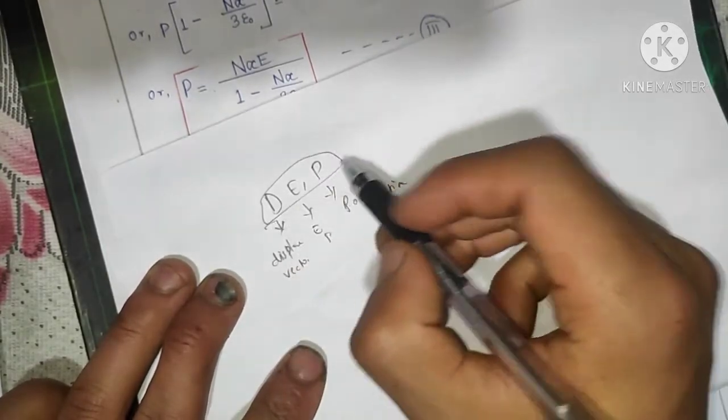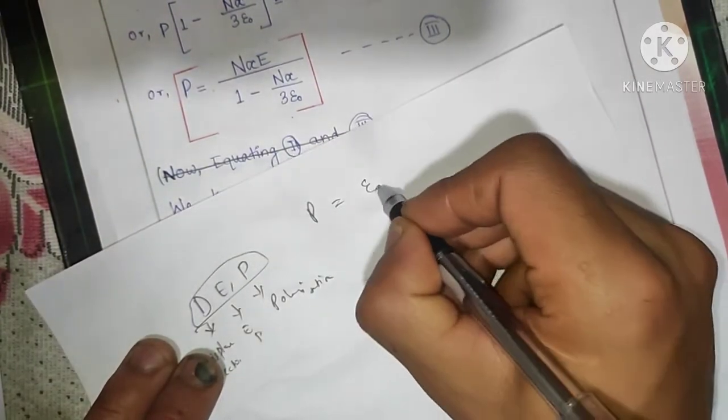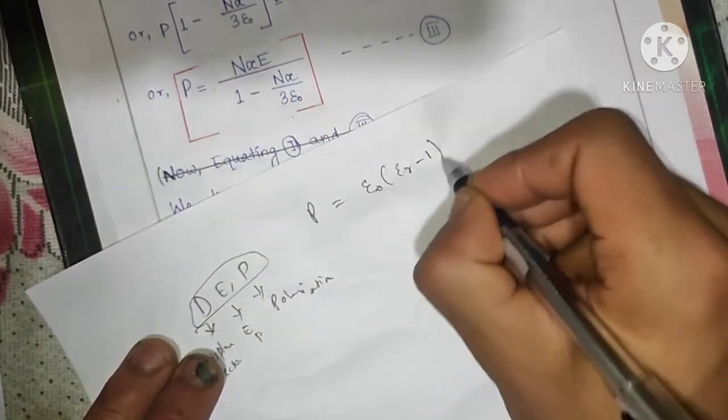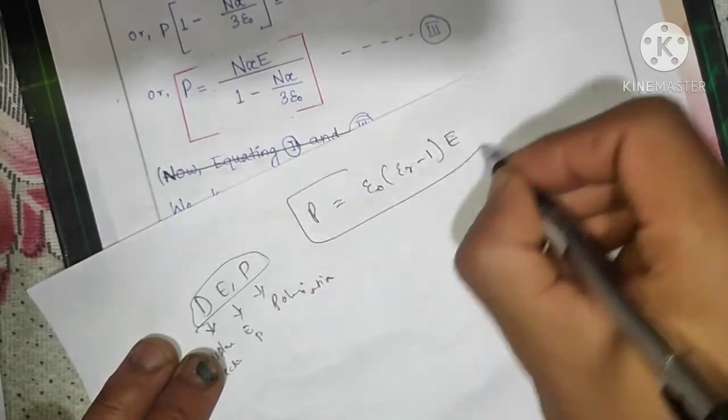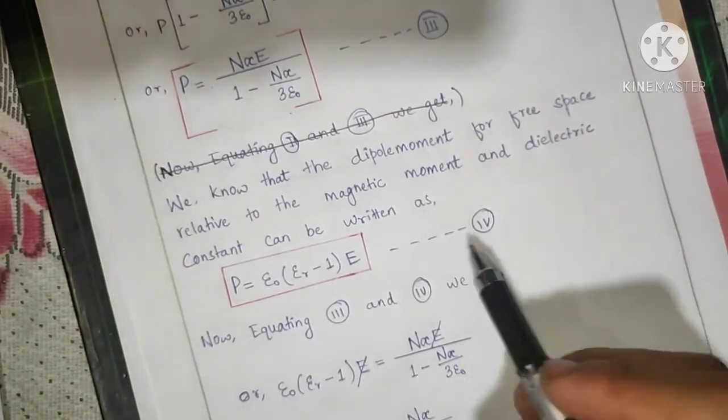We can derive P equals epsilon naught epsilon r minus 1 E from this relation. Let it be equation 4.